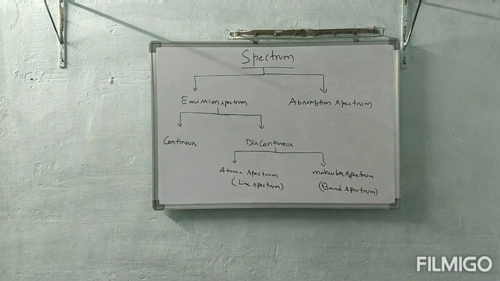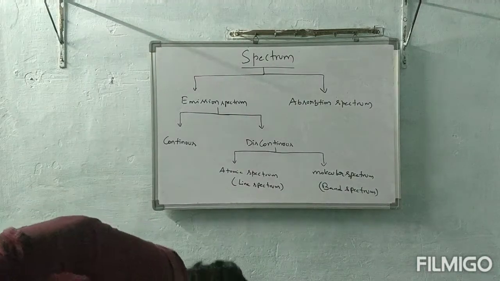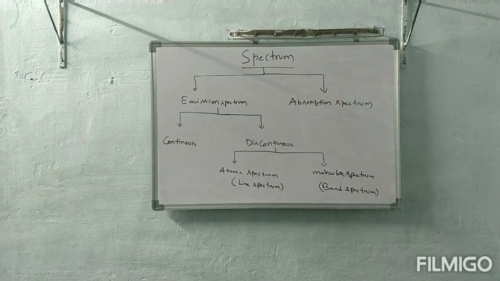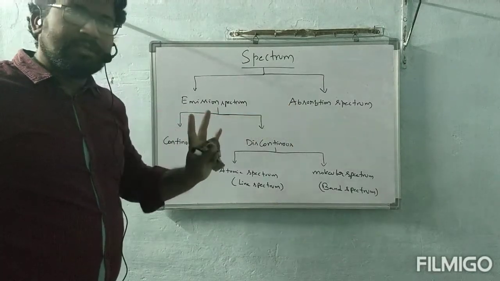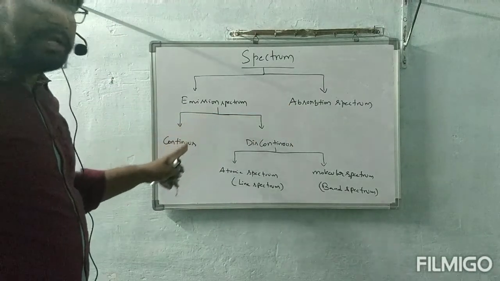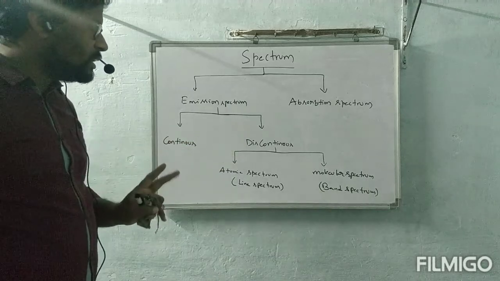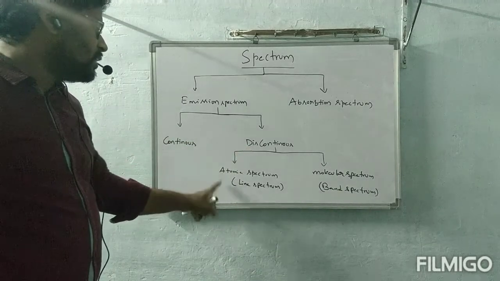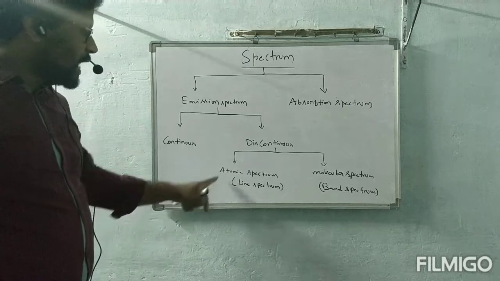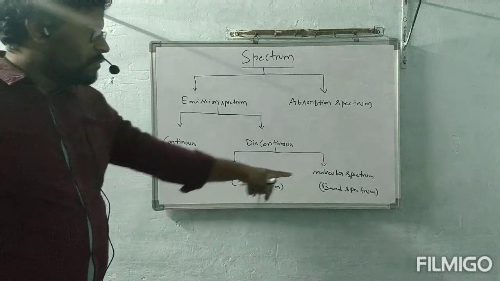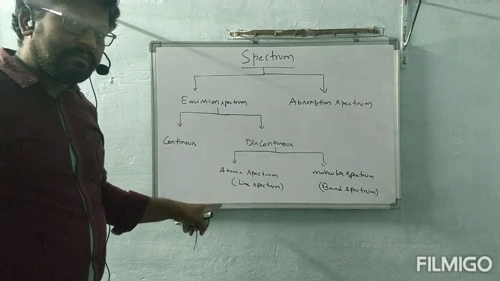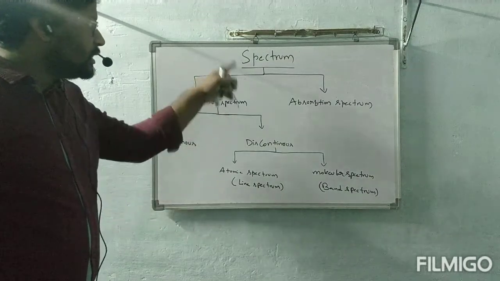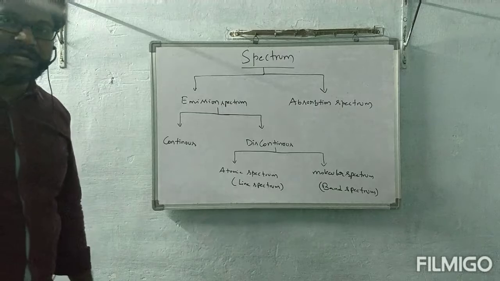Okay, now note down the types of spectrum, all of you. Spectrum is of two types, emission spectrum and absorption spectrum. Absorption spectrum, there is nothing more than that, only absorption. But emission spectrum is classified again into two types, continuous and discontinuous. Again discontinuous spectrum is of two types, atomic spectrum and molecular spectrum. Atomic spectrum is also called line spectrum. Molecular spectrum is also called band spectrum. Atomic spectrum already we have seen, hydrogen spectrum, in a discontinuous way. So in this spectrum topic, I will give clarity in the next class.